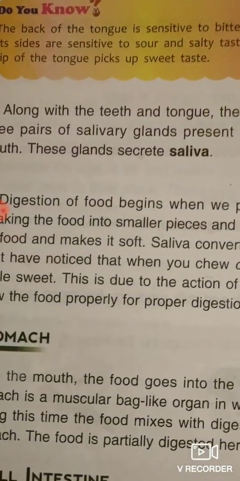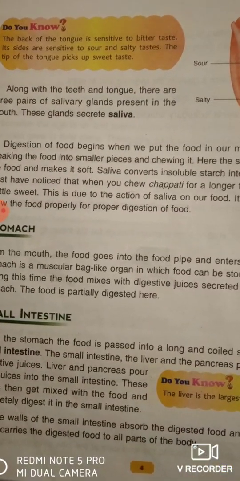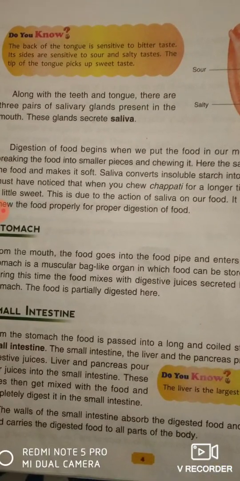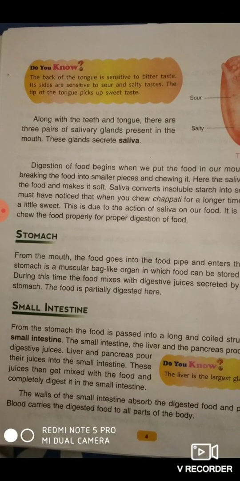And now see, digestion of the food begins when we put the food in our mouth. Teeth help in breaking the food into smaller pieces and chewing it. Then saliva gets mixed with the food and makes it soft. Saliva converts insoluble starch into soluble sugar. So here digestion starts. It is very important to chew the food properly for proper digestion of the food.